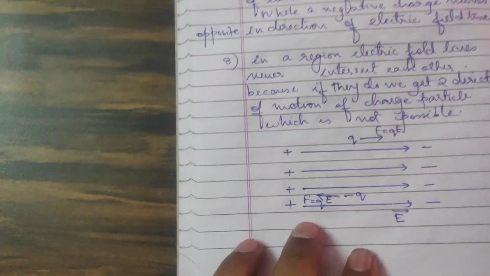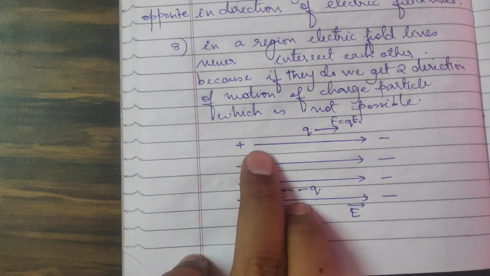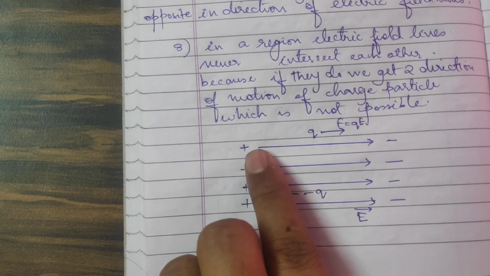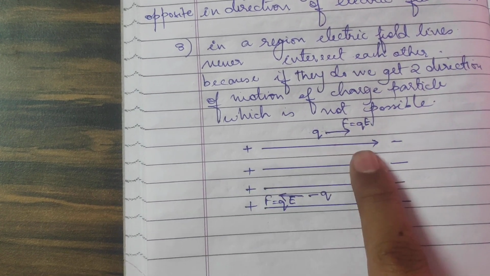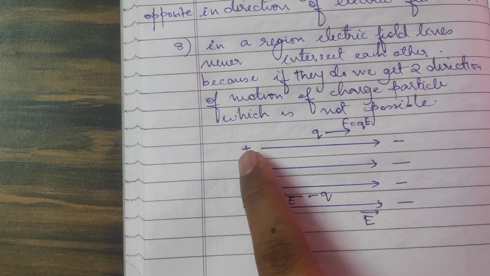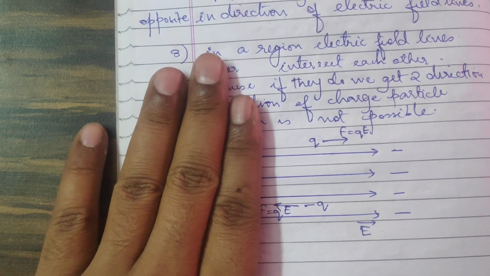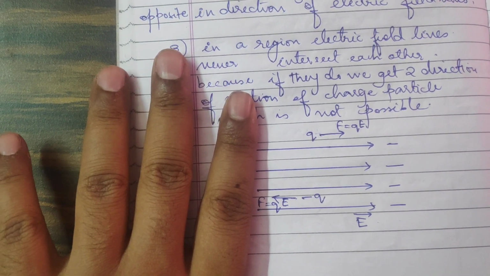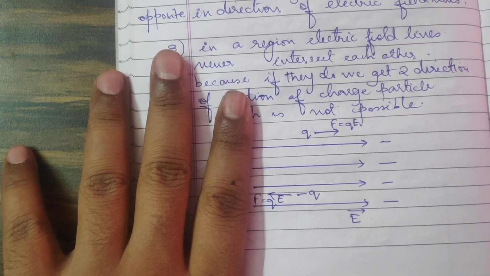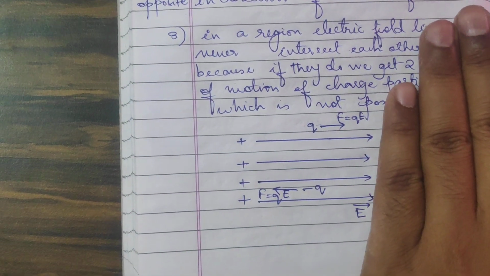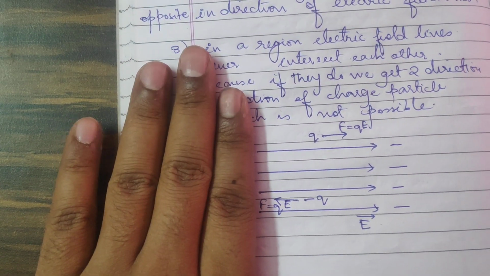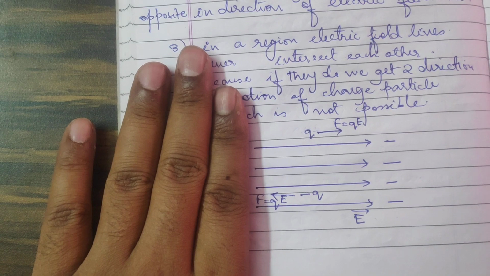Now, if you see this diagram over here, this is the direction of electric field. For the positive charge, the direction of electric field is away from the charge. The arrow is moving away from the positive. And if you hide the positive charge, you see the same arrows are moving towards the negative. So for positive, the direction of electric field is away, and for the negative, the direction of electric field is towards.